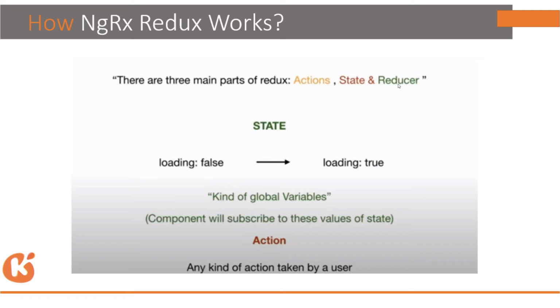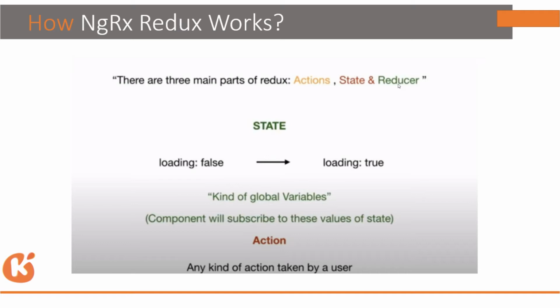Now if a user wants to make some changes in the app, it is going to change the state from loading false to loading true. Maybe it is updating the password. It takes some time, but it sends the value to the server, verifies it, and gets back the value.